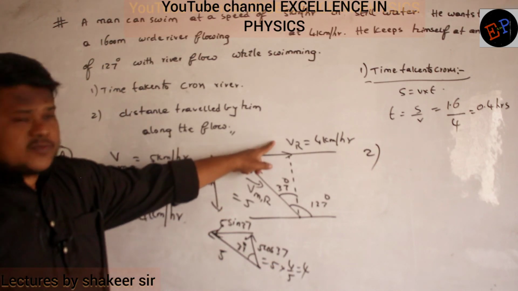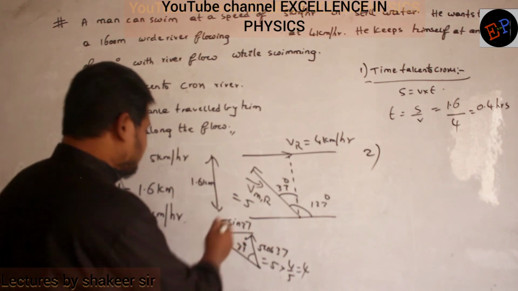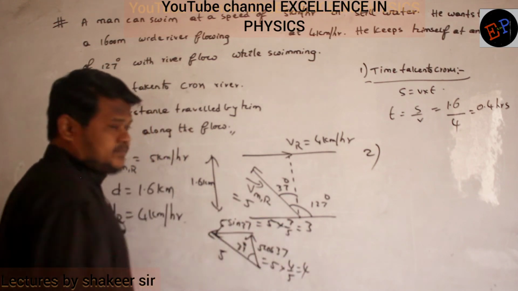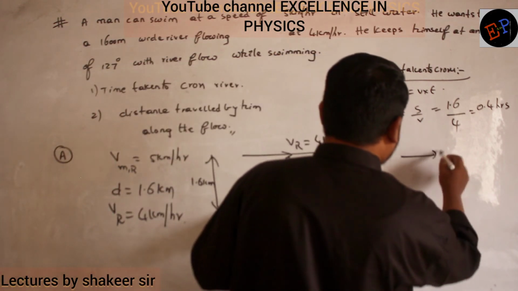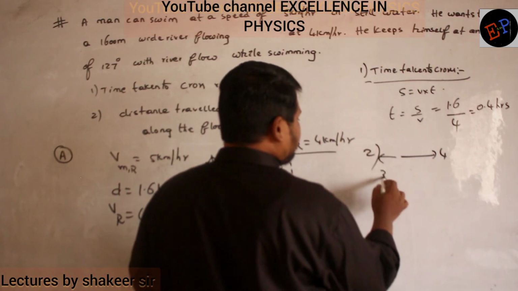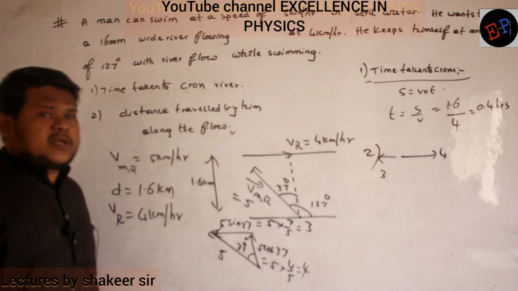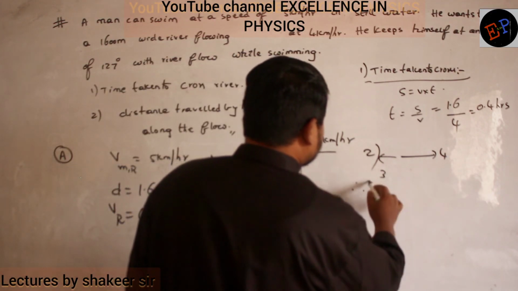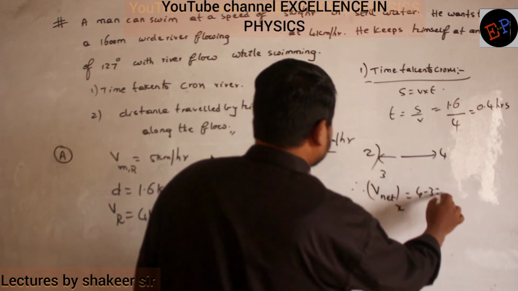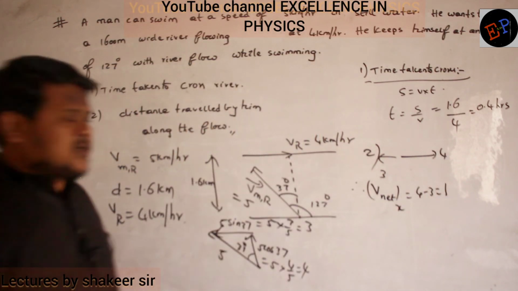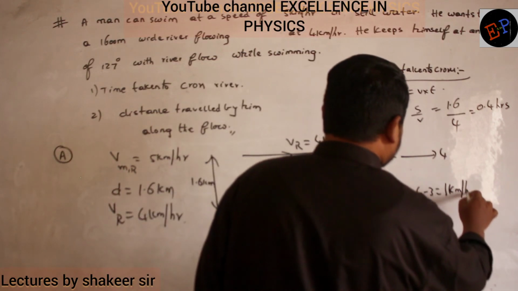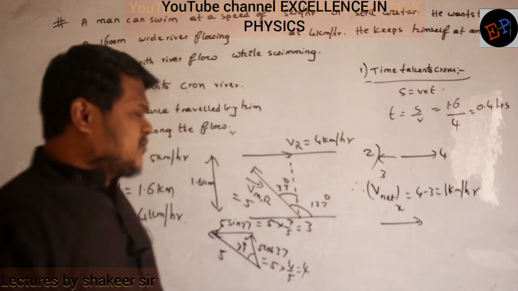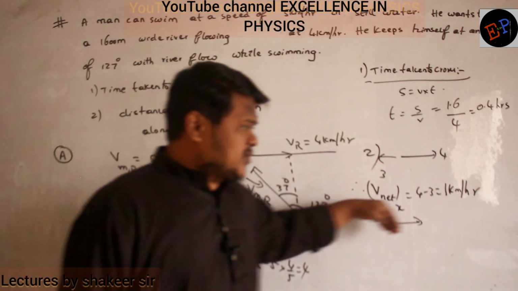Okay? One velocity is 4. 5 sin 37 is how much? 5 into sin 37 value 3 by 5. So it is finally 3. It means that one velocity 4 is in this direction, another velocity 3 is in opposite direction. So what is the net velocity? Net velocity along x-axis is 4 minus 3, which is equal to 1. 1 kilometer per hour. Clear, no? And this 1 kilometer per hour is in which direction? It is towards this direction. So with this net velocity, this person will move in this direction.